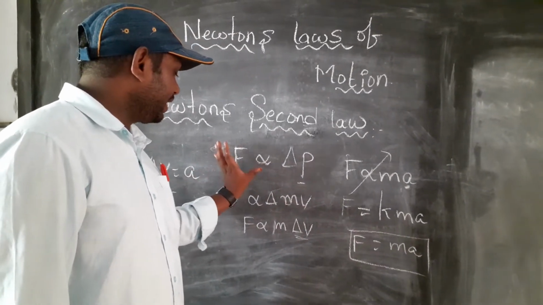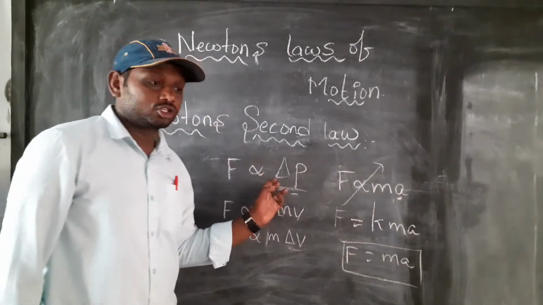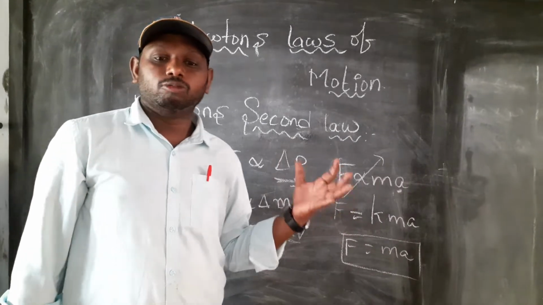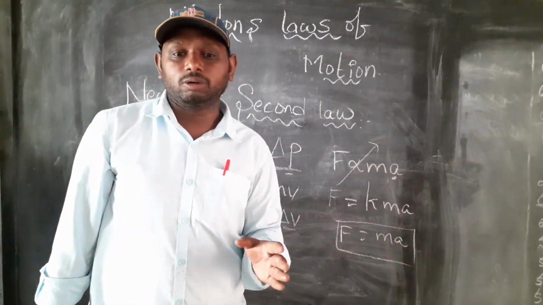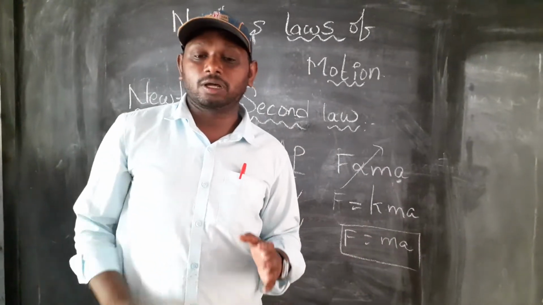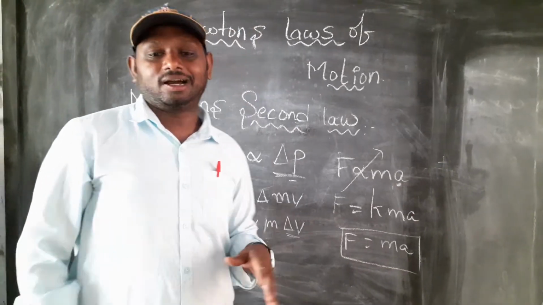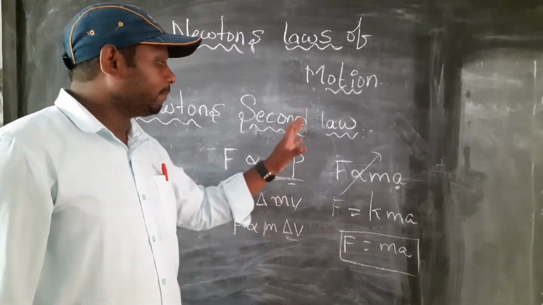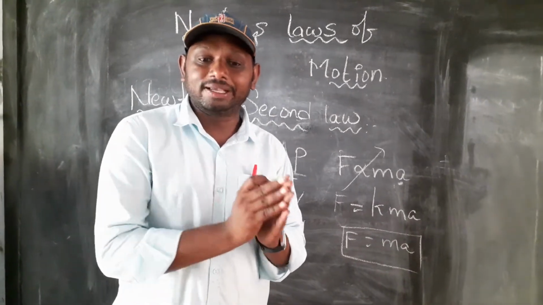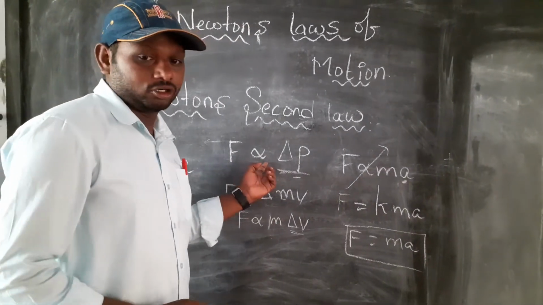So here F is directly proportional to the rate of change of linear momentum. In previous classes we discussed what momentum is. Momentum is P. The definition of momentum is the product of mass and velocity. So P is equal to mv, where m is the mass and v is the velocity. So here F is directly proportional to delta P.